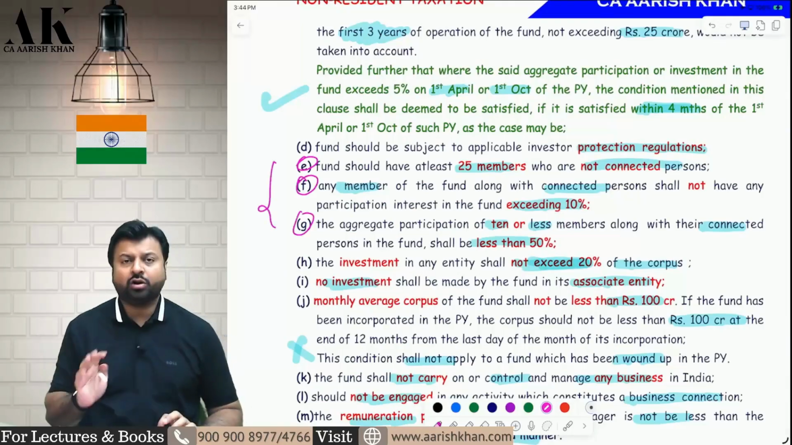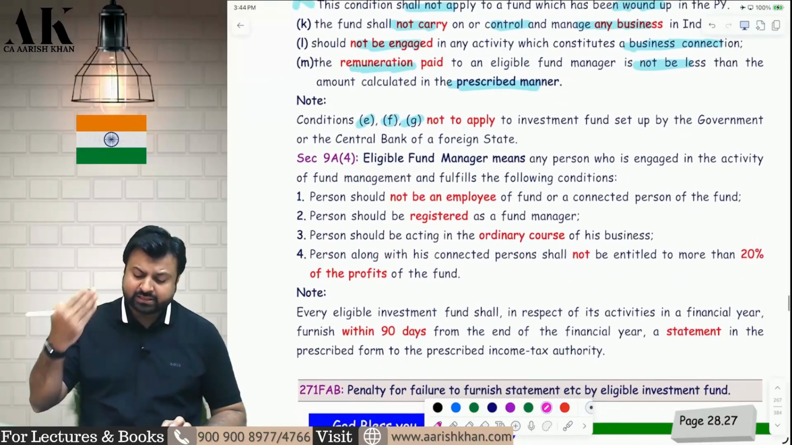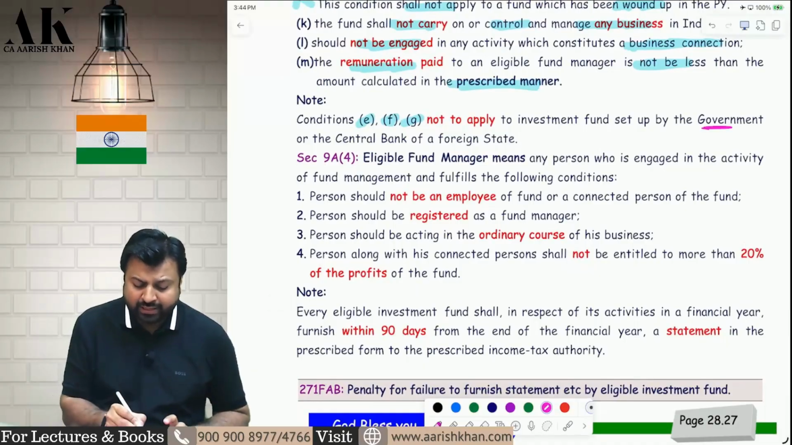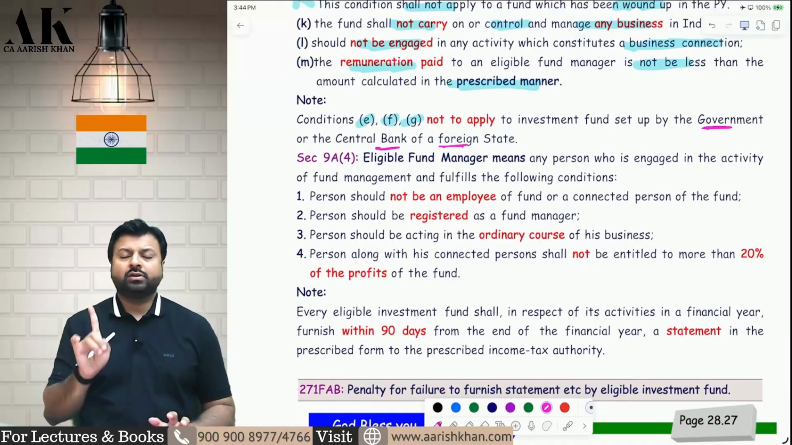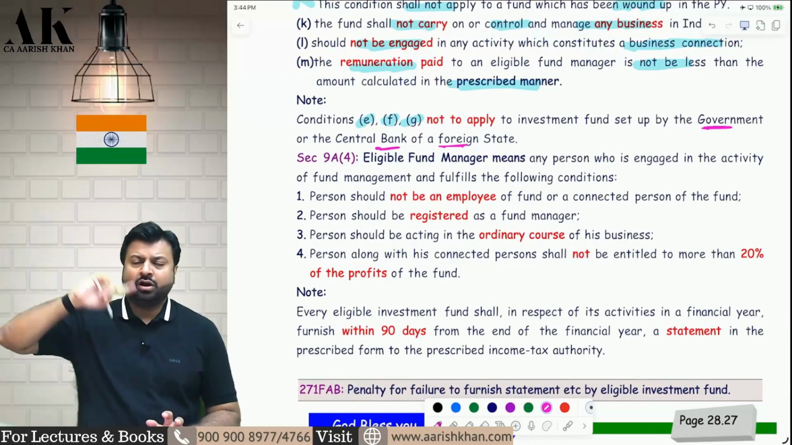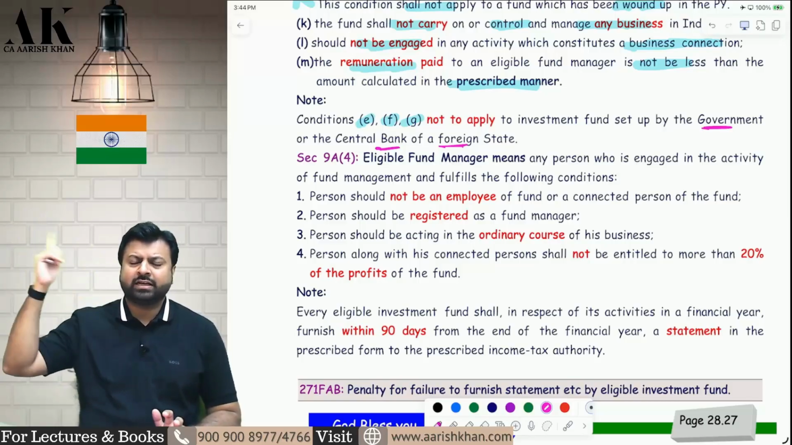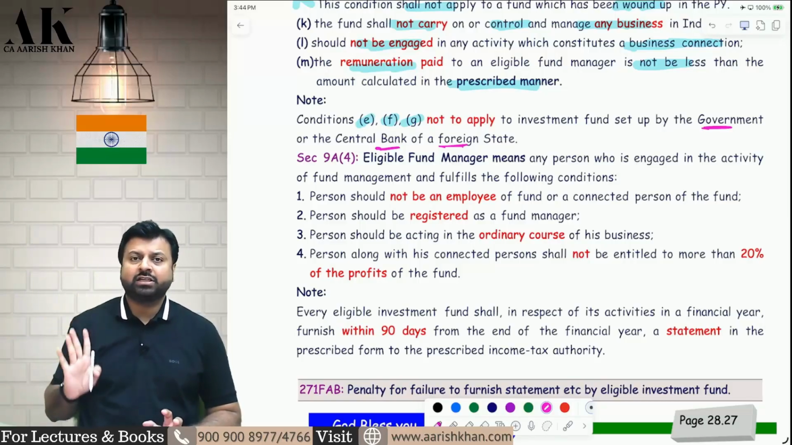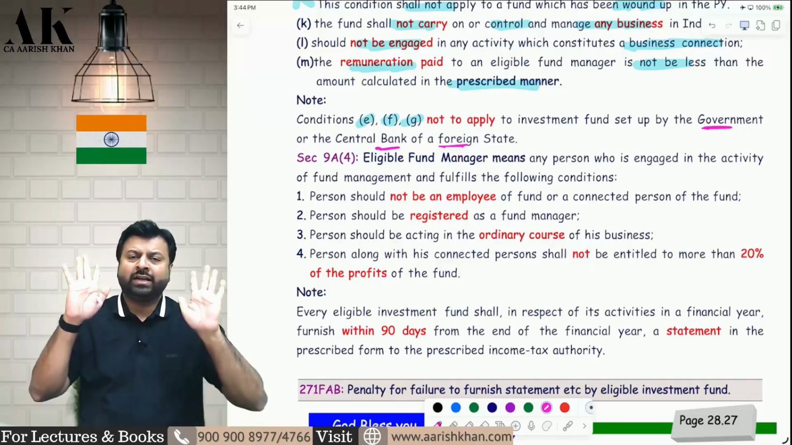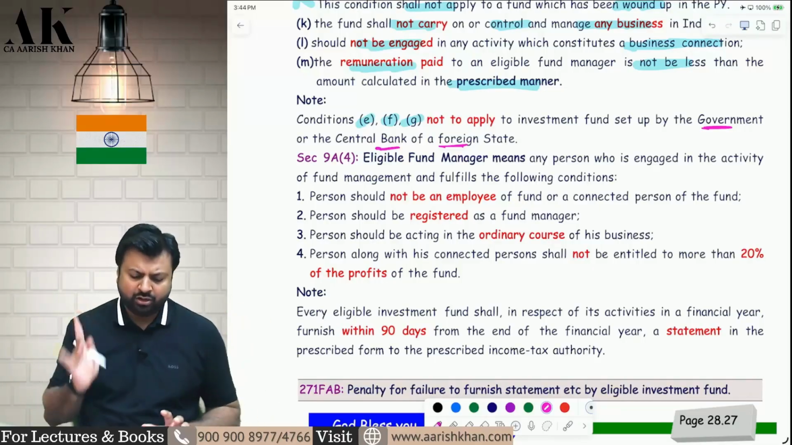These three conditions are not applicable to a fund which is owned by the government of a foreign country or the central bank of a foreign country. So if the fund is owned by the government of Singapore or the central bank of Singapore, or the government of UK, central bank of UK, then the EFG condition is not applicable. For such a fund, only 10 conditions are applicable, 13 conditions are not applicable.